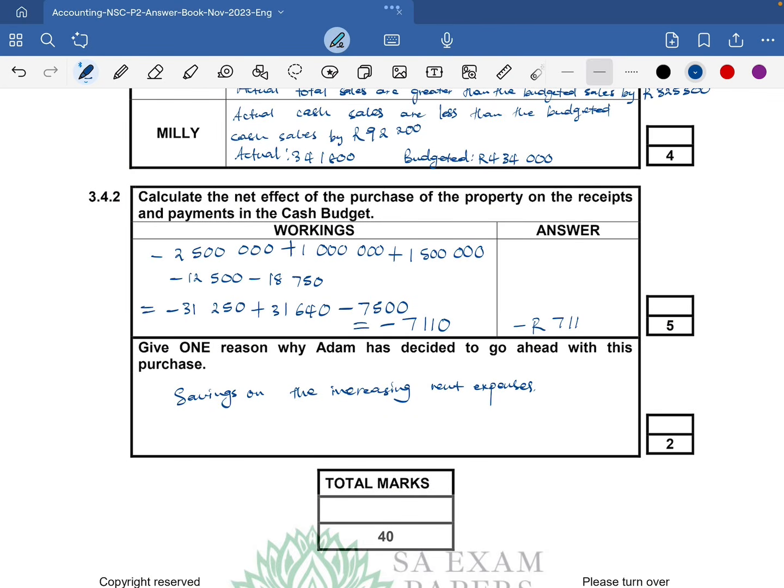Right, now we have reached the end of the question for cash budgeting.